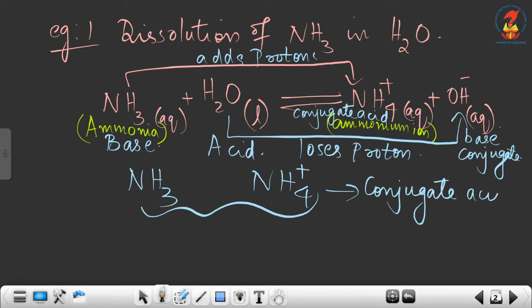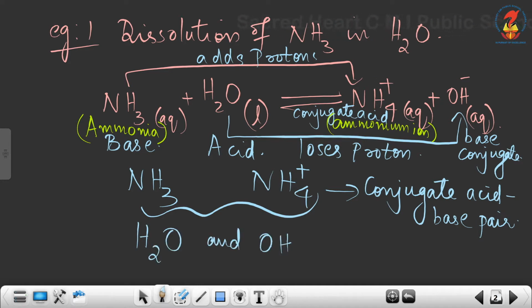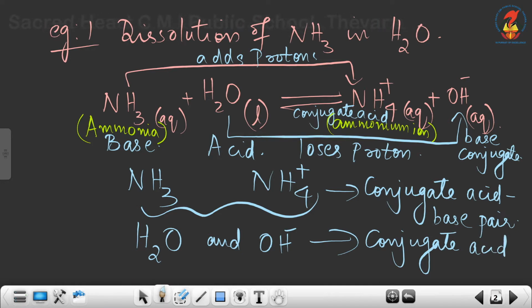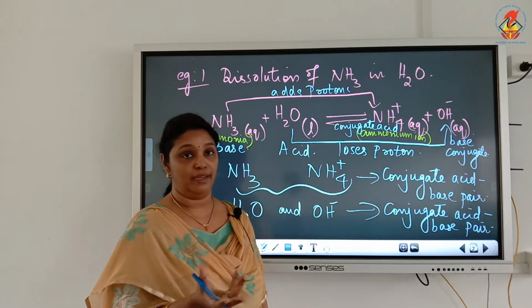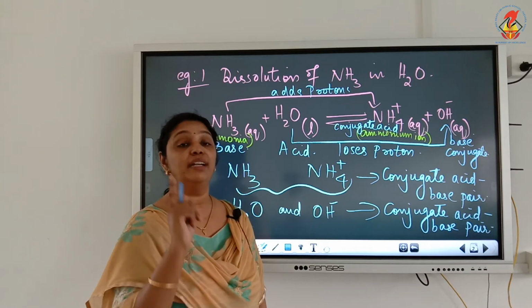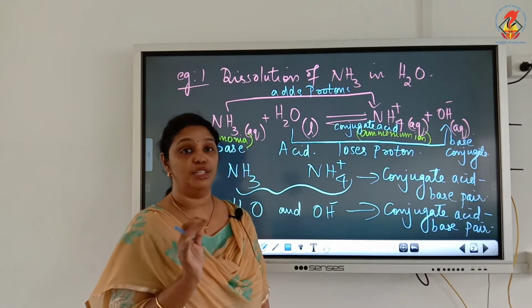In the same way we can write H2O and OH minus; they are another conjugate acid base pair. So what do you mean by a conjugate acid base pair? An acid base pair that differs by one proton is called a conjugate acid base pair.